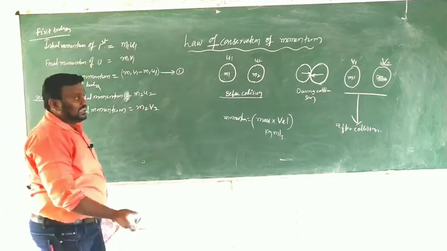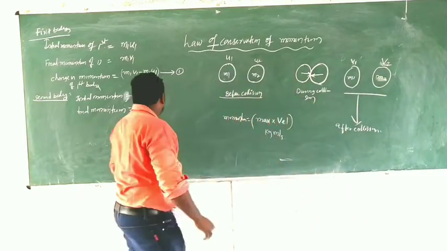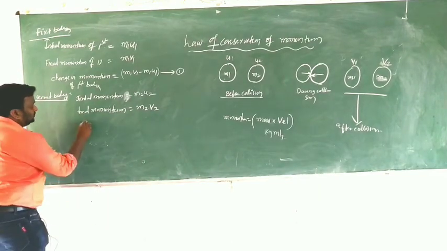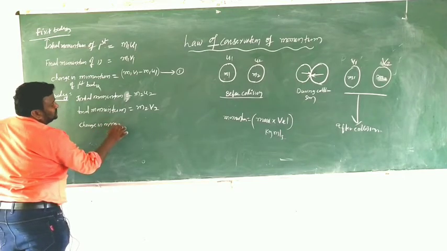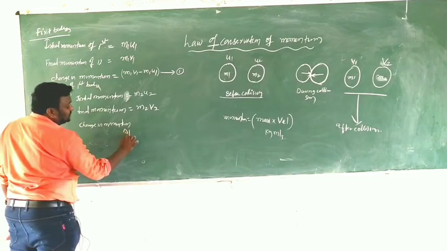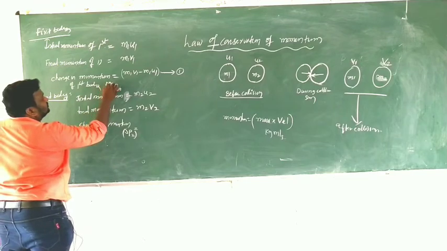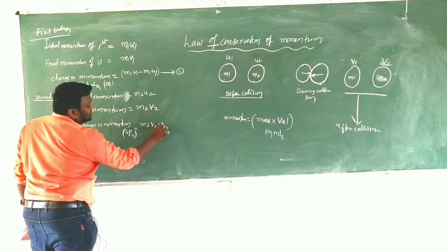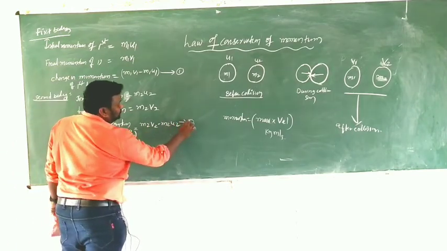Then the change in momentum, delta p2 (and this is delta p1), equals m2 v2 minus m2 u2. Now this is equation number 2.